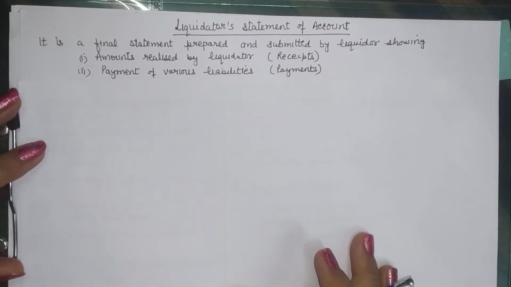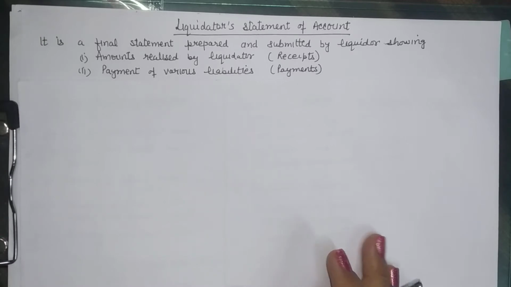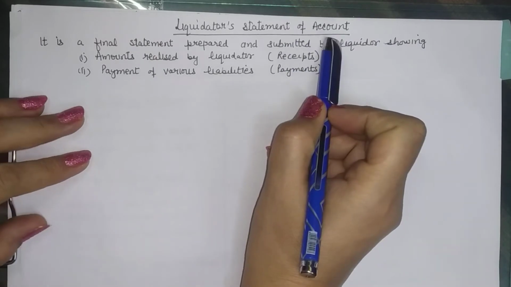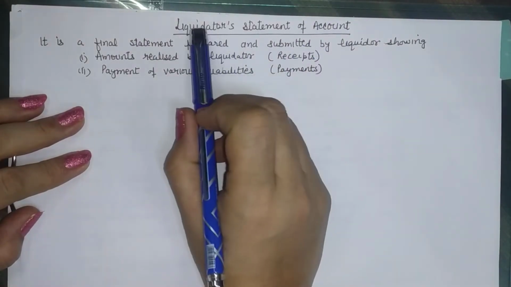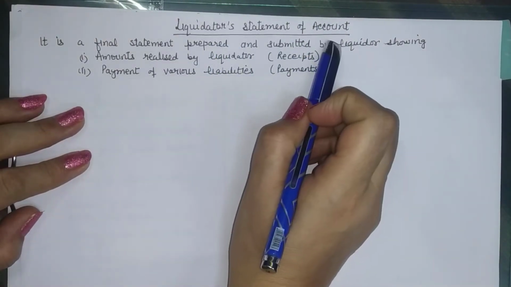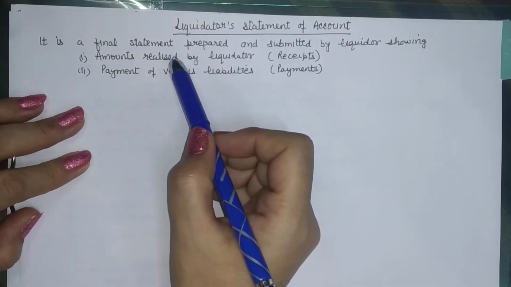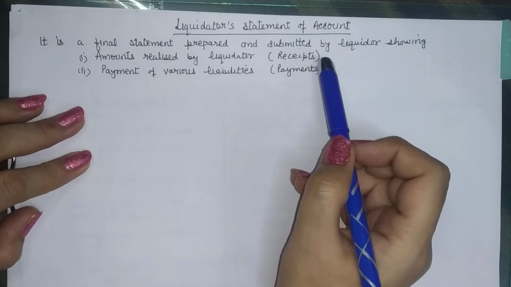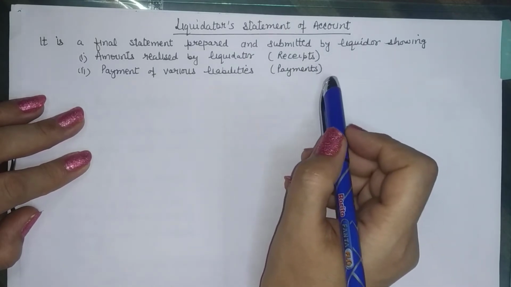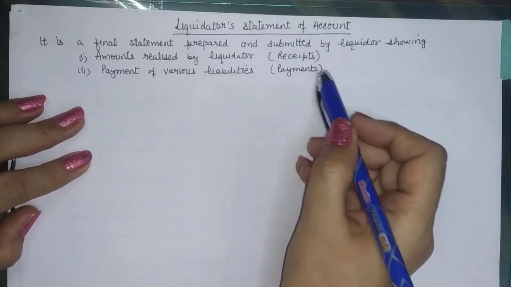Now in case of liquidation of companies, the second statement that we are required to prepare is the liquidator's statement of accounts, or it is also called the liquidator's final statement of accounts. As we know, when a company goes into liquidation, a liquidator is appointed by the company or by the tribunal to take care of the liquidation proceedings.